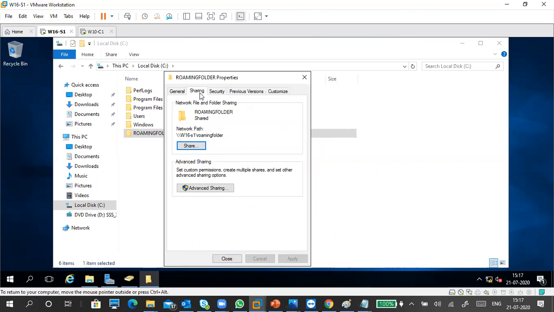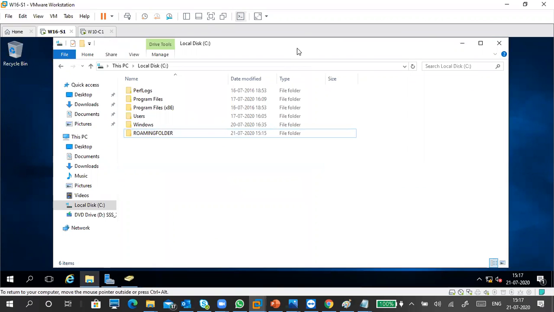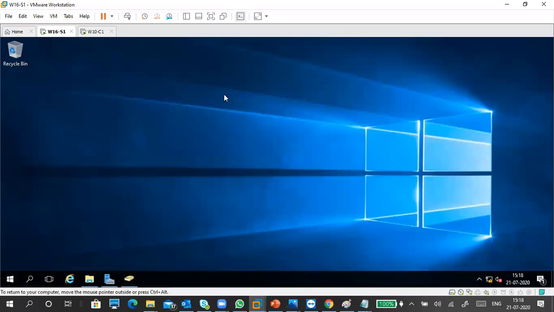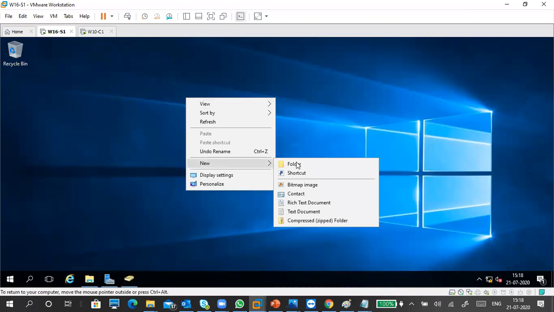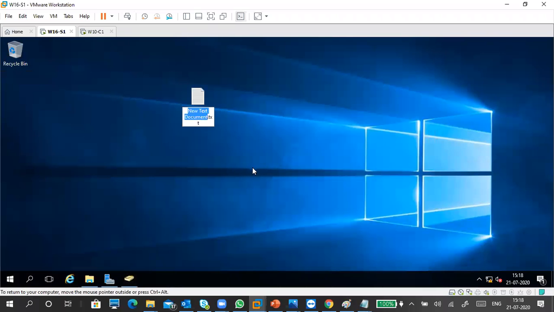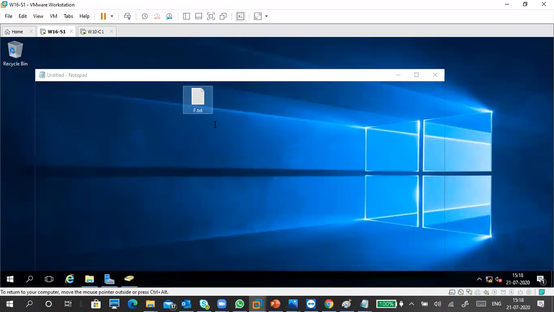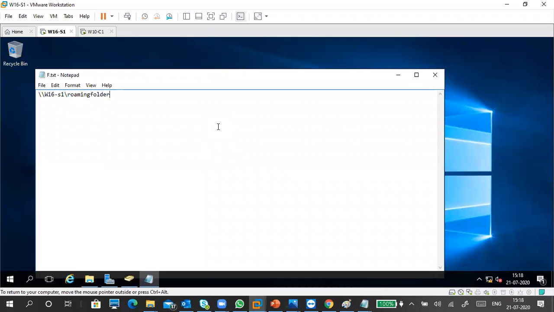Now go to the sharing tab, then copy this network path. I just copied it, close. This work is finished, so I minimize. I'm going to create a new notepad. Then I paste this and put a slash, percentage username percentage. That's it. And I'm copying it entirely.